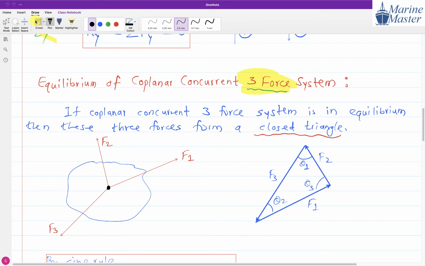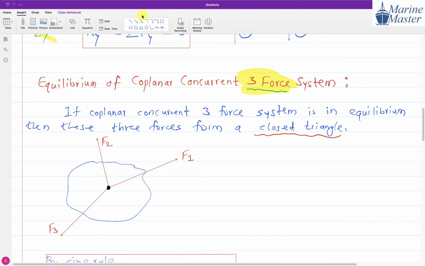So what is meant by a closed triangle? First of all, we are going to draw F1, then F2. Try to see the scenario here. One minute, I will erase this drawing so that you get a more detailed idea of what I am going to do. How will they form a closed triangle? Try to see the scenario.